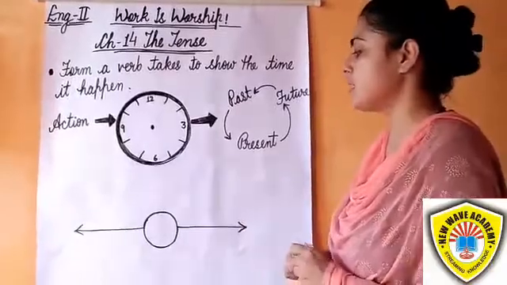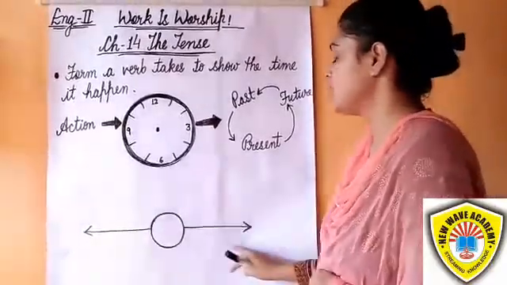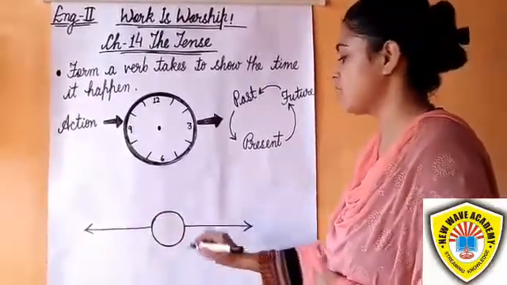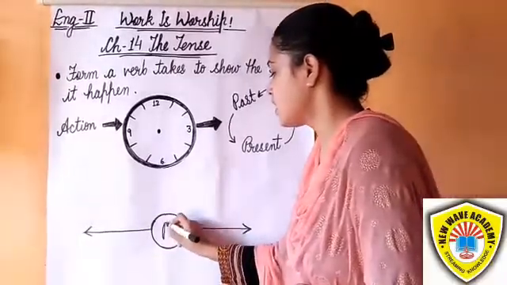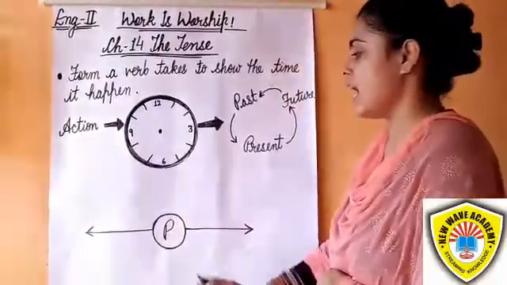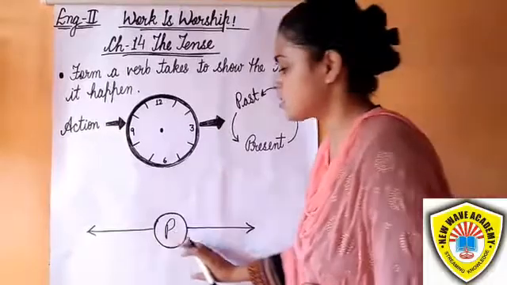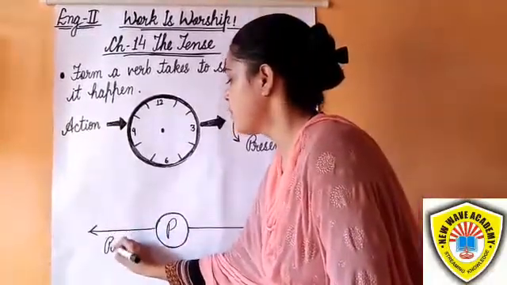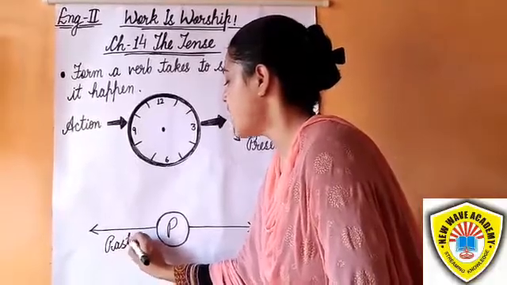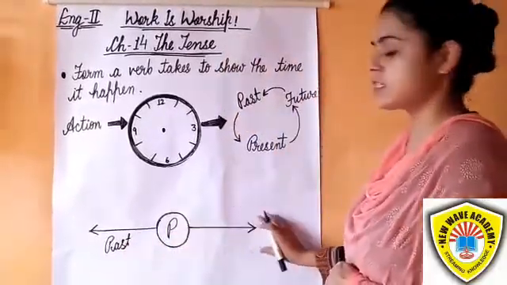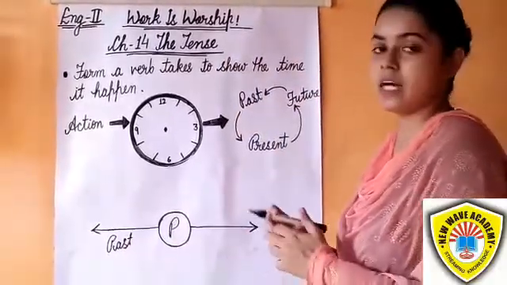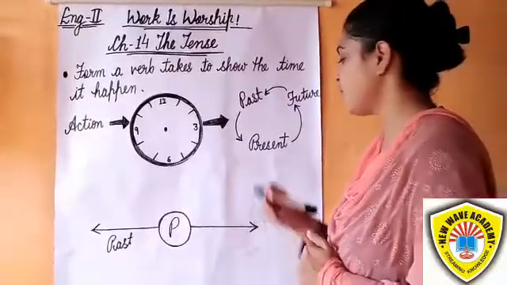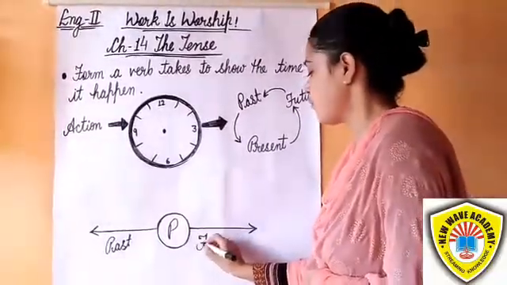So students, remember this timeline. This timeline shows the action. The circle shows the present, the line going on the left side shows the past action, and the line which is coming, which will be, that is future.